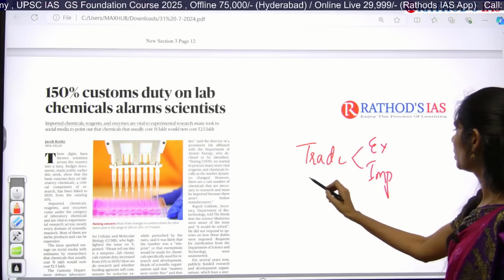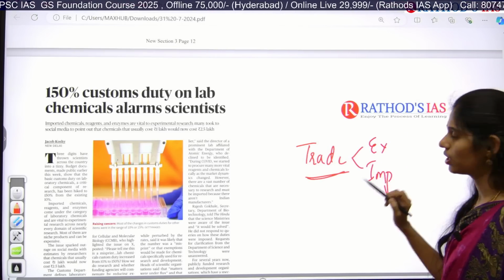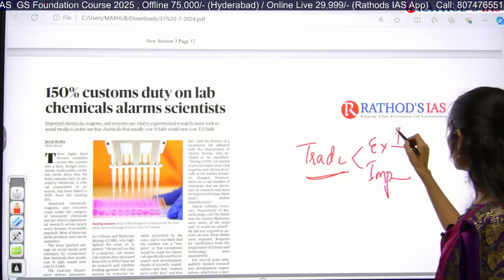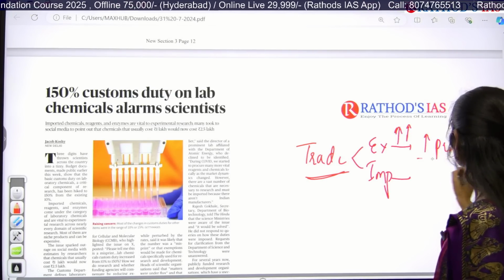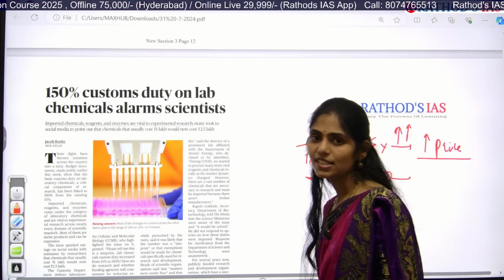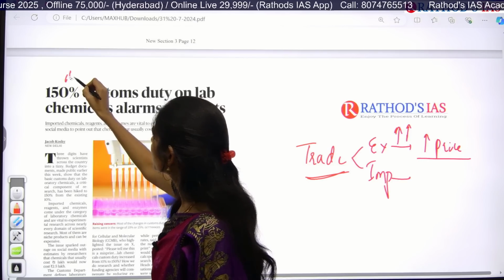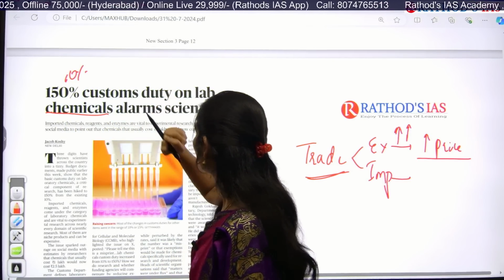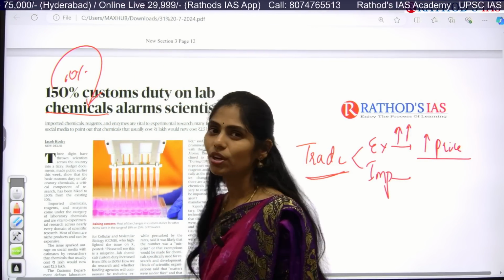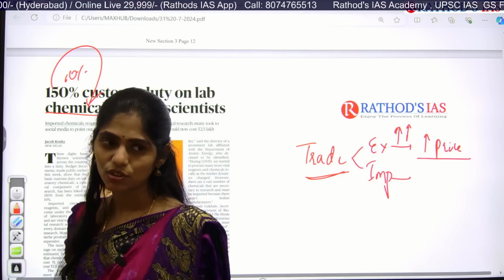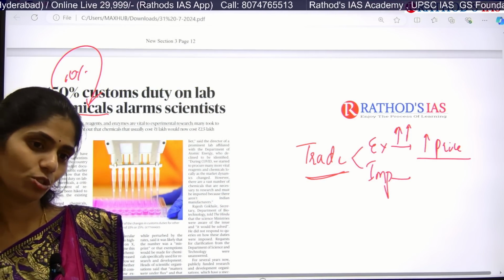So customs duty means duty on exports or imports. Whenever there is an increase in duty, there will be an increase in price, right? This article is saying that earlier we used to have 10% customs duty on these lab chemicals. Now it has been increased to 150%. Because of this, the cost of medicines will soon increase 150 times.